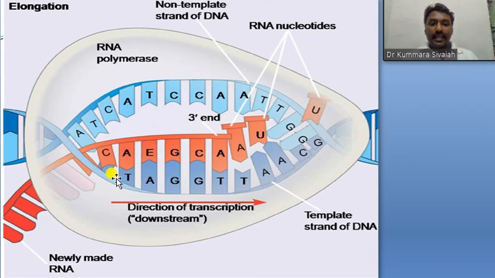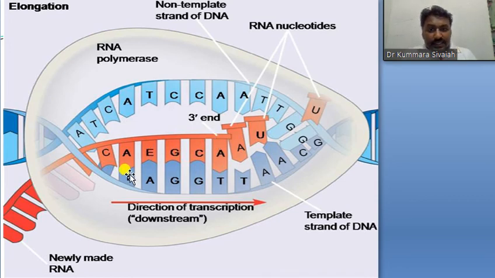So this is the direction of transcription. Here the initiation takes place, and here elongation, RNA polymerase elongation, then after that the formation of mRNA. This is the formation of mRNA.